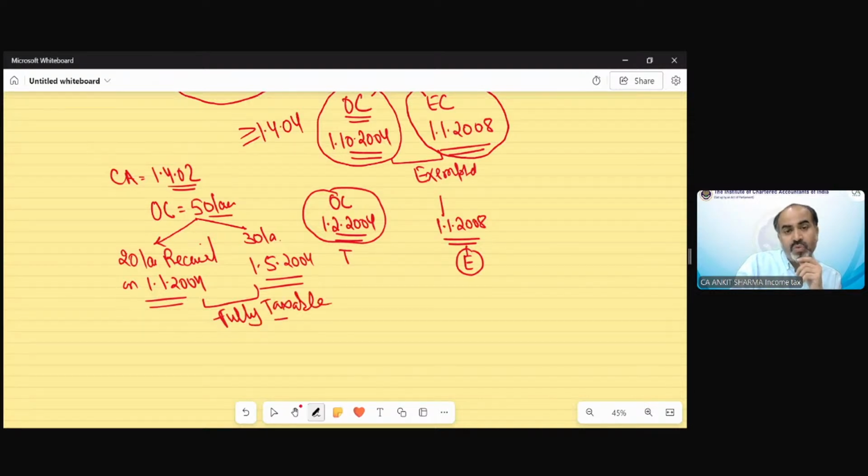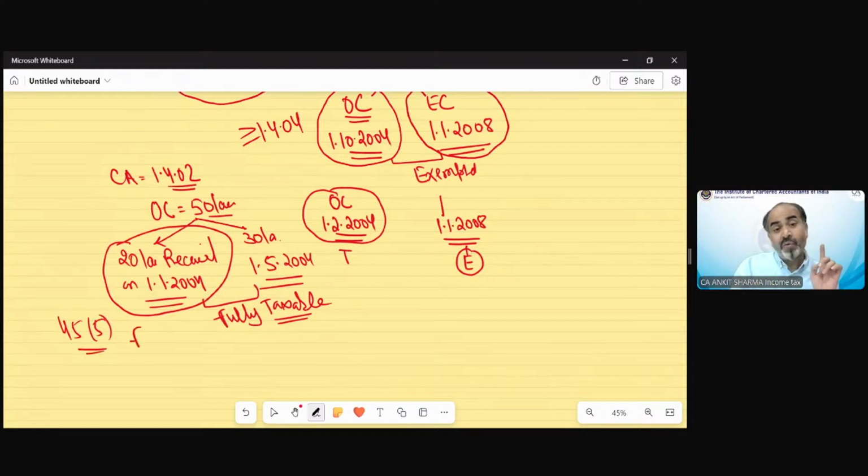Now the question must arise, why? Because part of the OC has been received in January 2004, we received 20 lakh rupees. Under section 45(5), we have discussed that in case of original compensation, the full amount is going to be taxable when full or part of the amount has been received by the assessee. So when 20 lakh has been received on 1st January 2004, in assessment year 2005-6 the sale consideration we need to take is the full 50 lakh rupees, because in case of OC, what is the taxability rule?